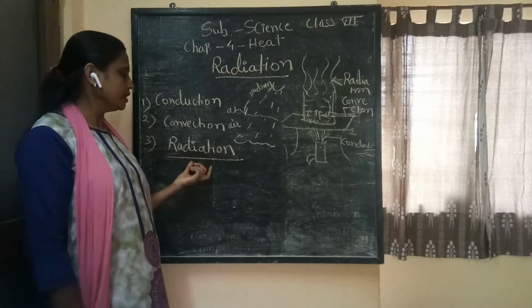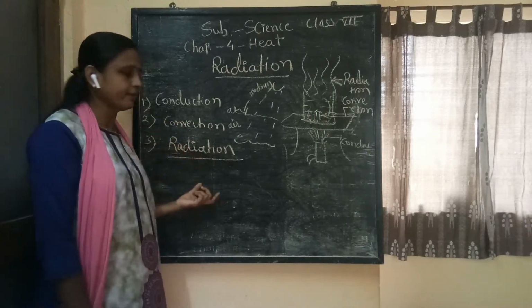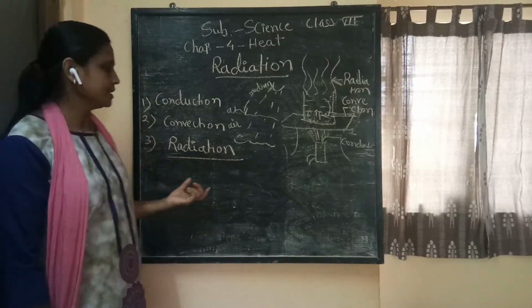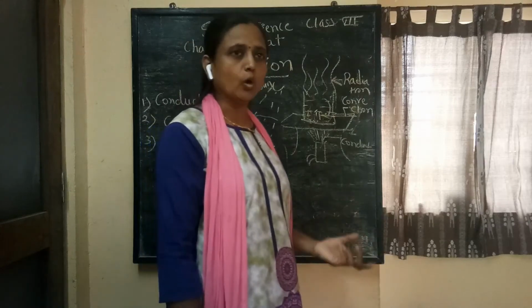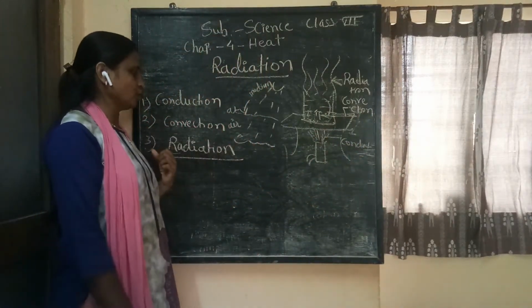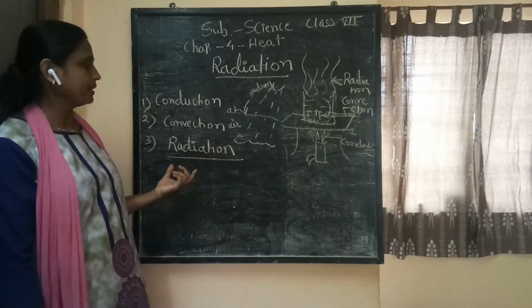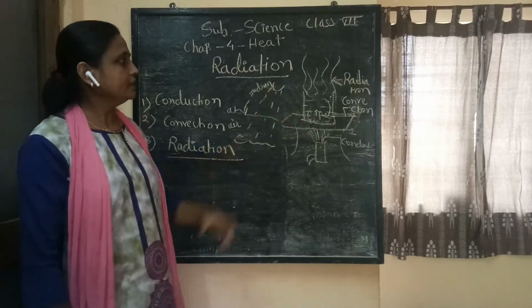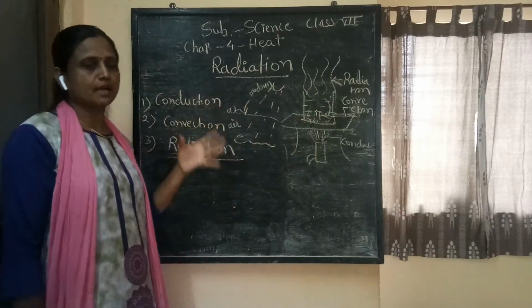And one big difference between conduction, convection and radiation is that in radiation, the transfer of heat takes place without a medium. Such a mode of transfer of heat is called radiation. Means radiation does not require a medium. And in this setup also, all three phenomena happen.